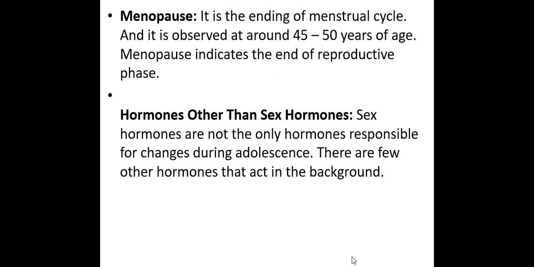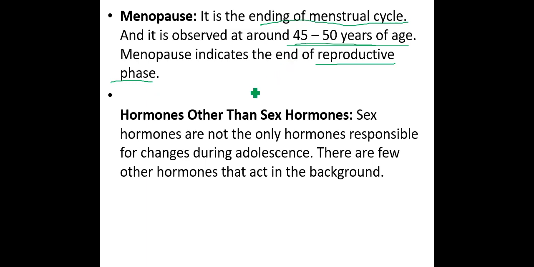Menopause is basically the condition when these menstrual cycles are ending. In the female body, it is observed that at 45 to 50 years of age the menstrual cycle stops, and menopause indicates the end of the reproductive phase.